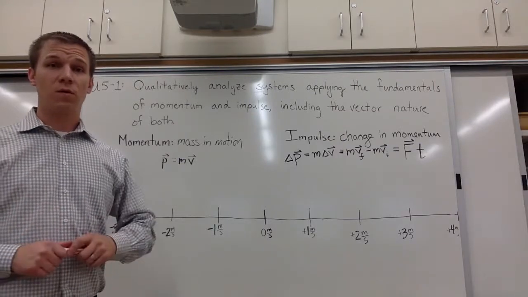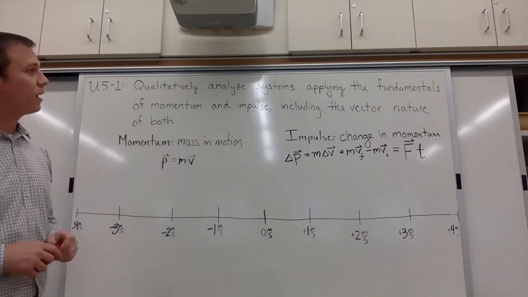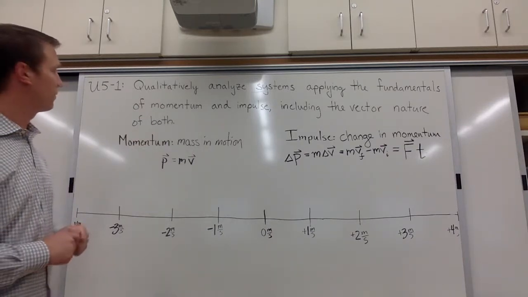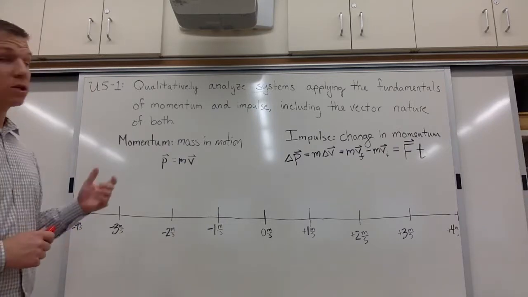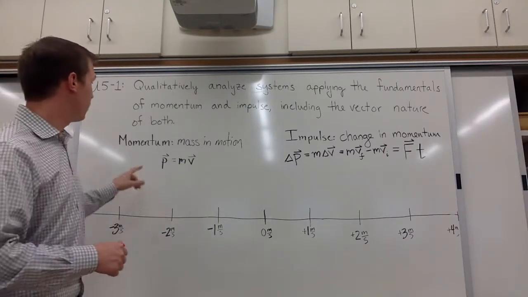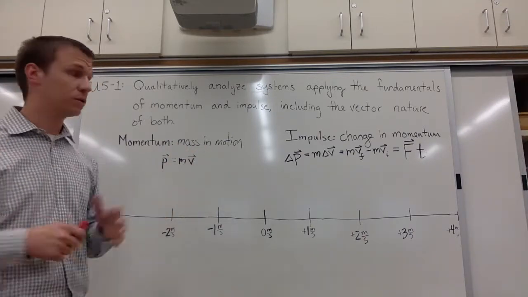In this video, I'm going to go over Unit 5, Target 1, which is qualitatively analyze systems, applying the fundamentals of momentum and impulse, including the vector nature of both. So let's start with momentum. What is momentum? Momentum is mass in motion. It's just mass in motion. That's conceptually what it means.